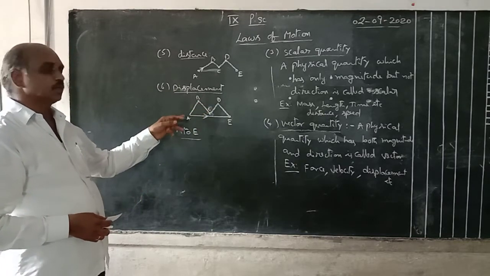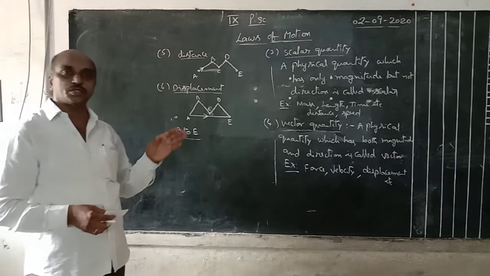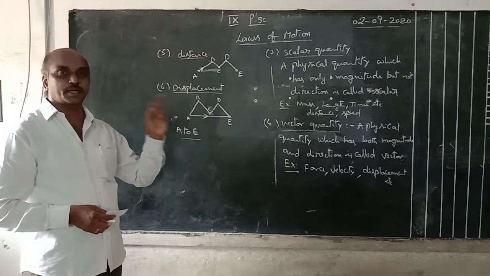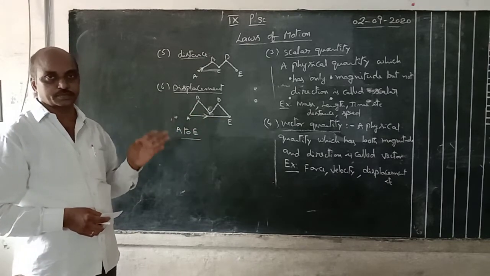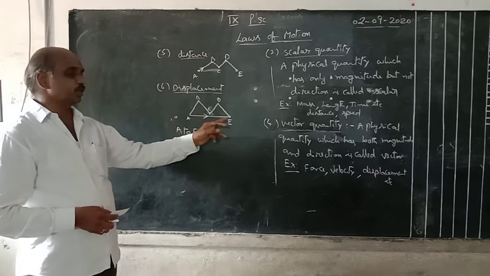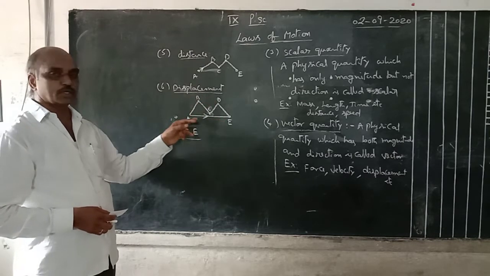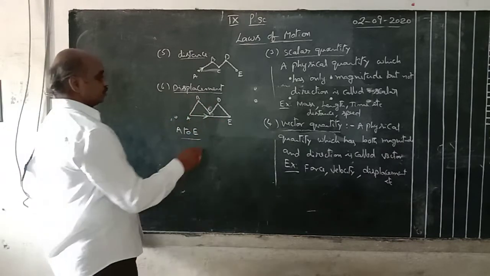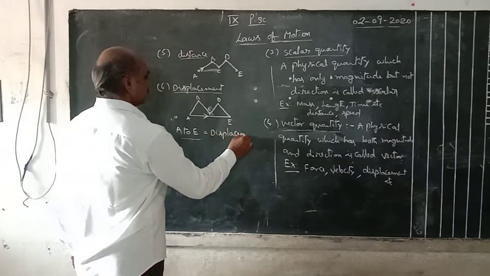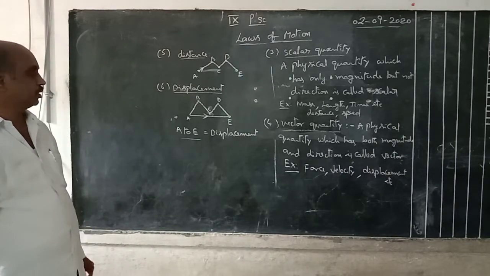But here, displacement is the shortest distance covered by the body from starting to ending in a particular direction, that is, in a single direction. This is the starting point, this is the ending point. These two are joined together like a single direction, that indicates displacement of the body. This is a vector quantity.